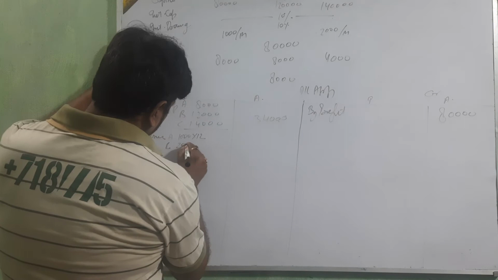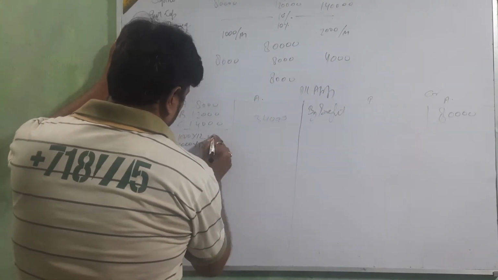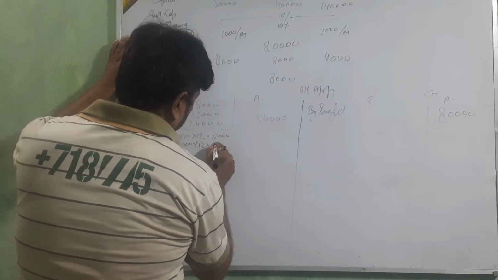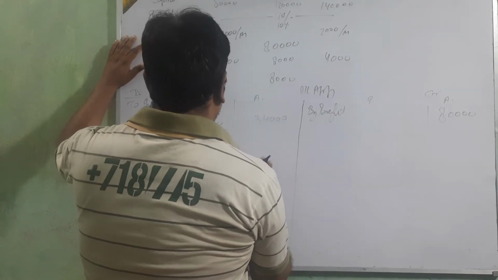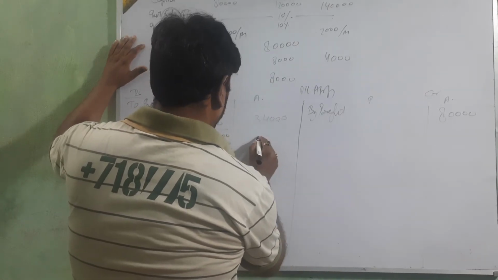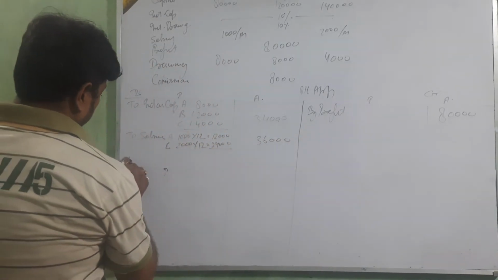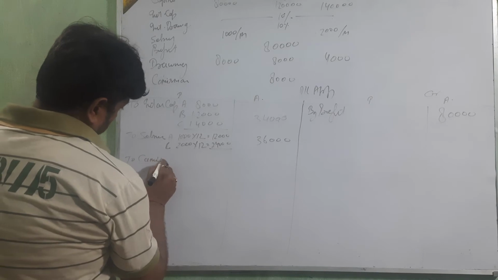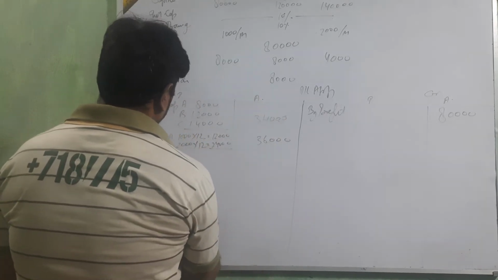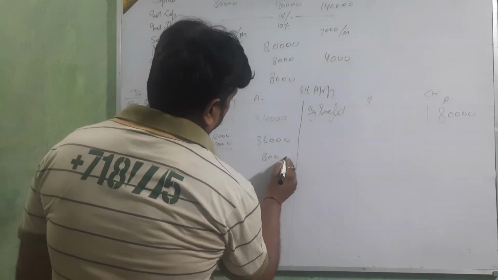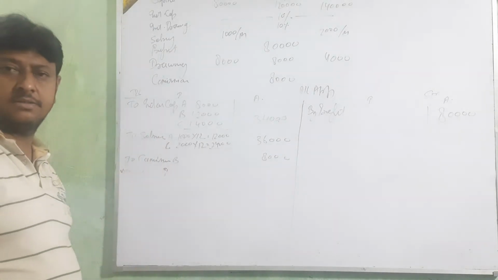C 2,000 per month, 2,000 into 12, 24,000. Then total amount beta 36,000. To commission, only one person, B, 8,000.